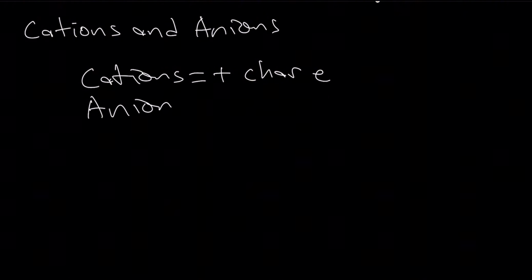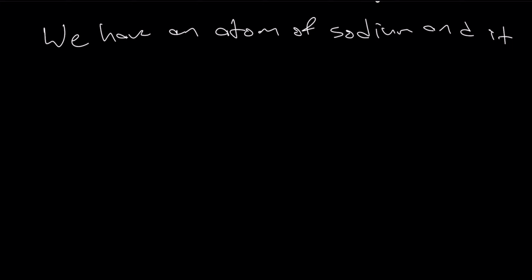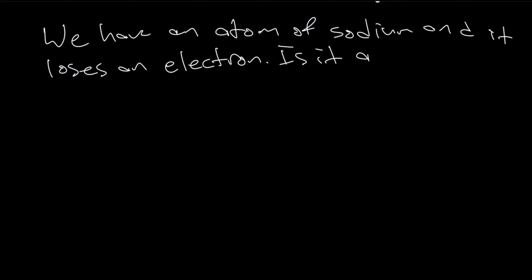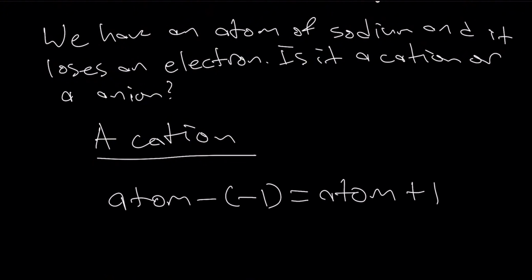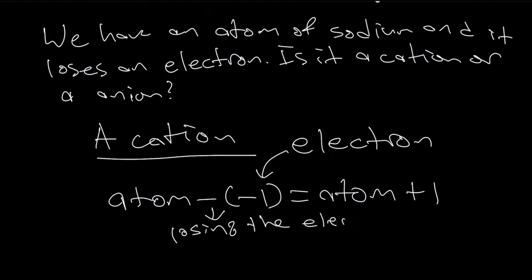For practice, let's say we have an atom of sodium and it loses an electron. Is it a cation or an anion? It is going to be a cation. Cations are positively charged, and when an atom loses an electron, it becomes positively charged. We can think of this as the atom losing a negative charge. When it loses a negative charge, it becomes positively charged, right? Subtracting a negative number results in addition.